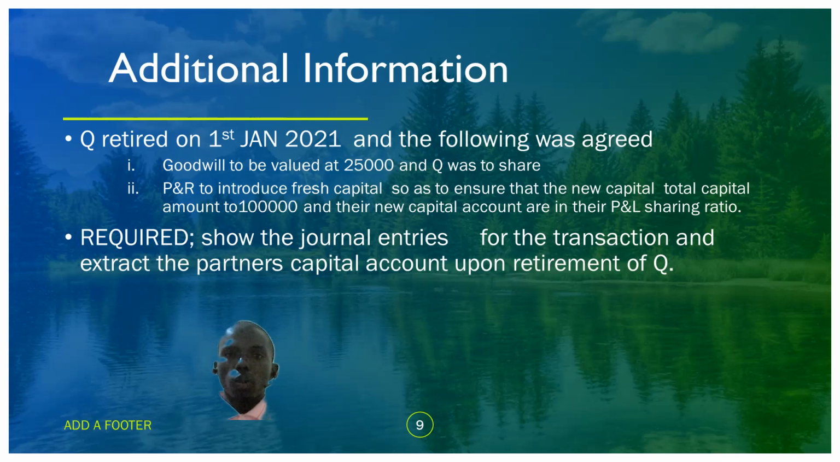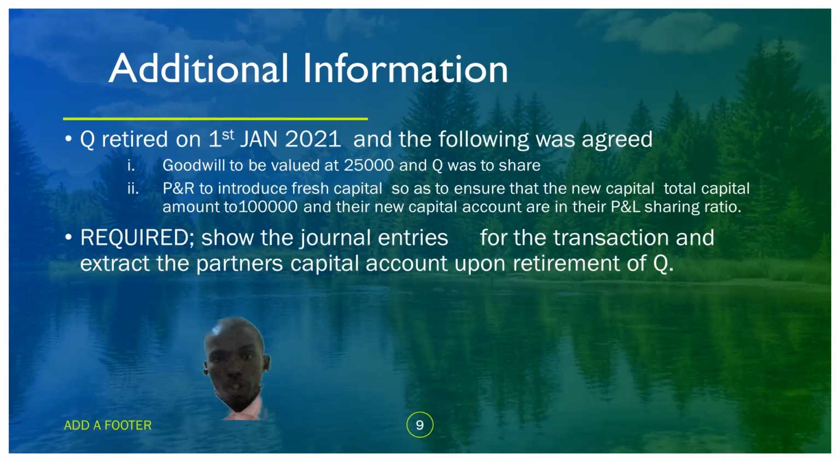Remember what has happened? When Q is withdrawing, the amount of capital will decrease. Now they have agreed, so as to maintain the running of the business as earlier, to introduce new capital so that the total capital is 100,000, and their new capital accounts are in their profit sharing ratio.